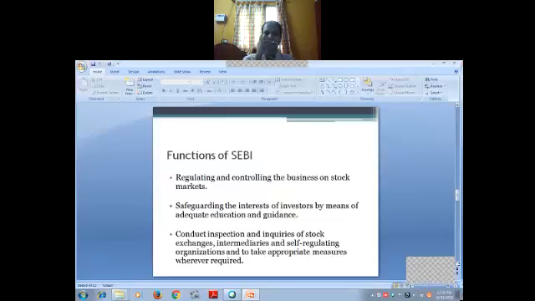So regulating and controlling the stock exchanges. How many stock exchanges? So many stock exchanges, NSE, BSE, so many are there. They are controlling and regulating the stock exchanges. And already I said they are safeguarding the investors. So they are giving adequate knowledge, awareness, and guidance to the investors. And then they are conducting inspections, checking on and off, the stock exchanges, intermediaries, everything. Okay.